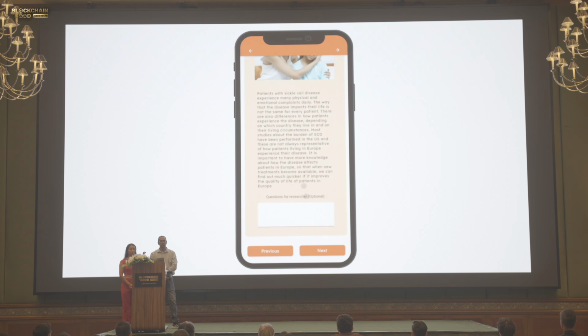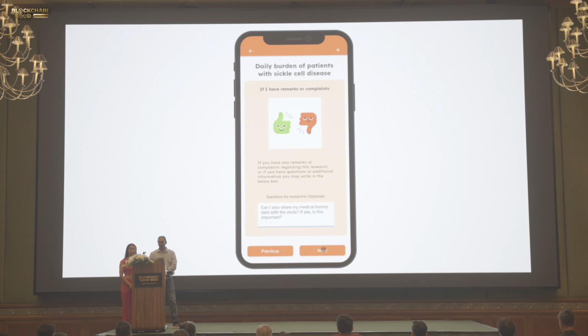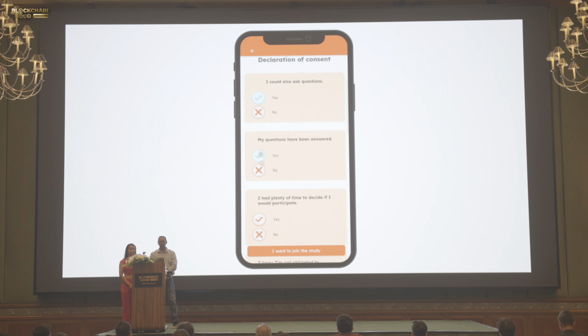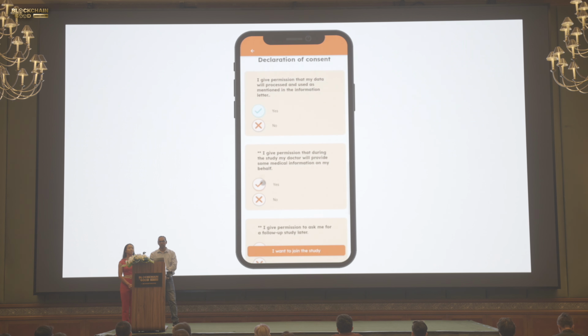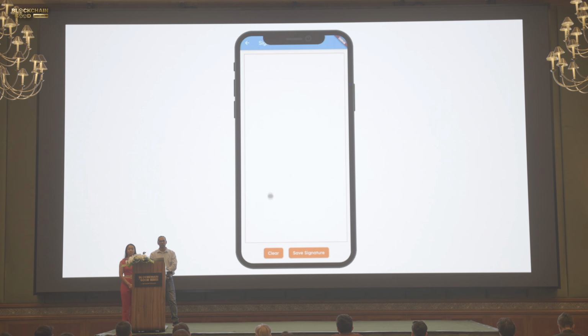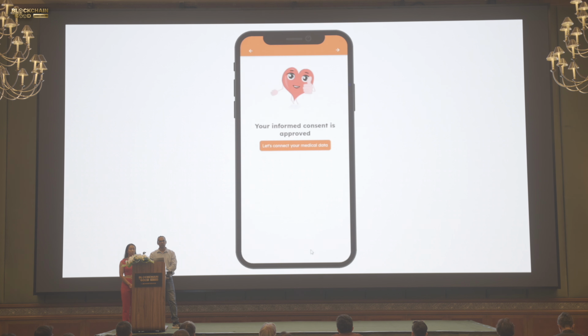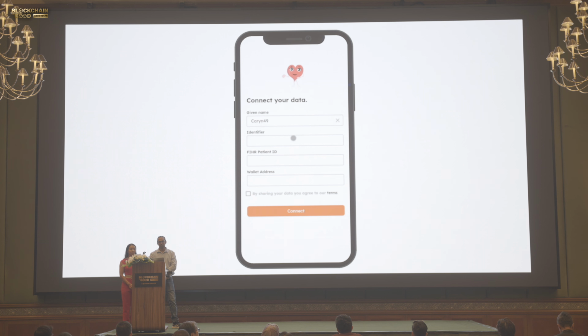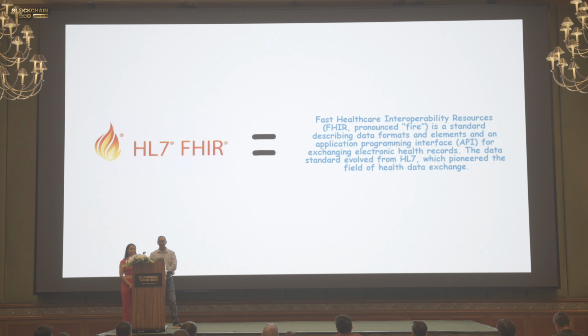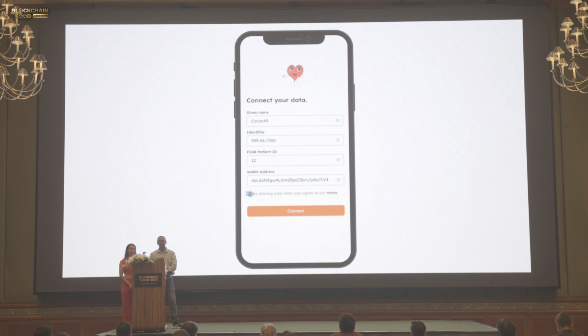Now I can read through the informed consent form that the researchers have made ready for me. I can say, okay, I agree to all these separate parts, and then I can sign it. This is a digital smart contract instead of wet ink. So it's approved, yay! Now I can sign up for this particular study and connect my FHIR ID. The FHIR ID is to retrieve your electronic health record data through the international standards for this.